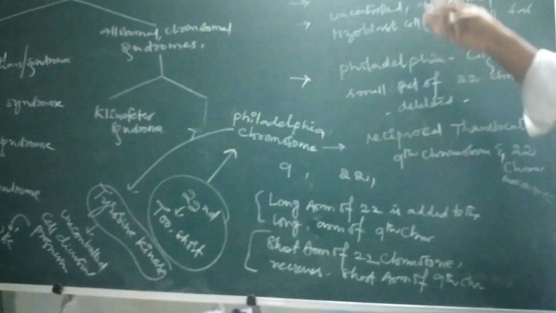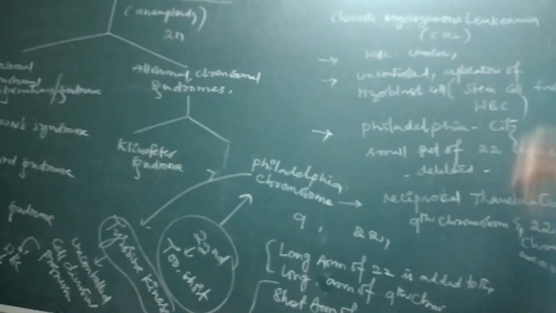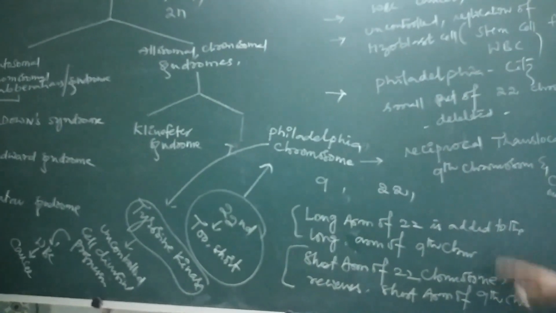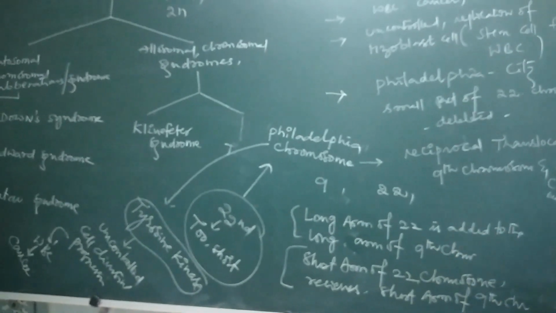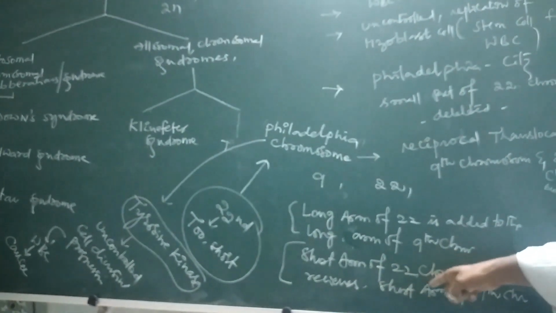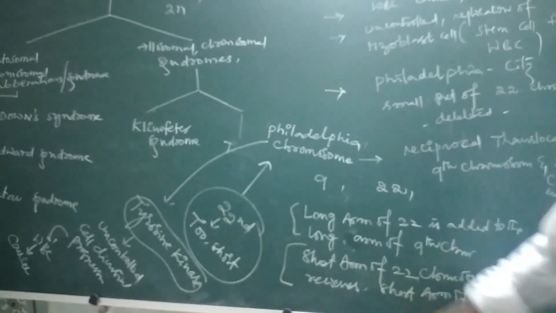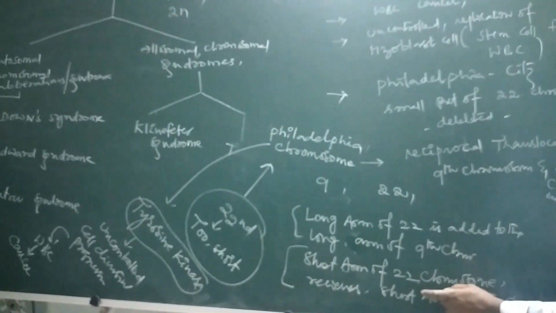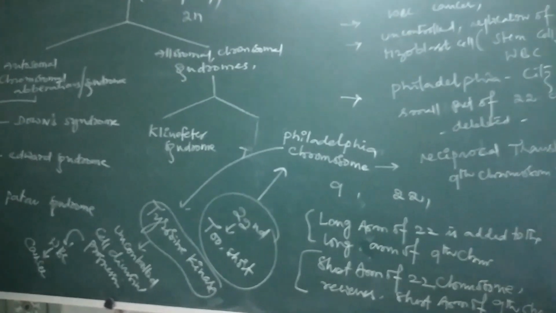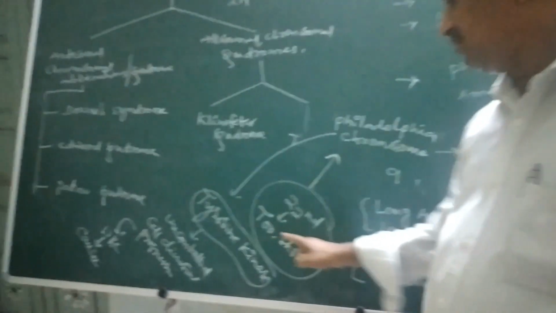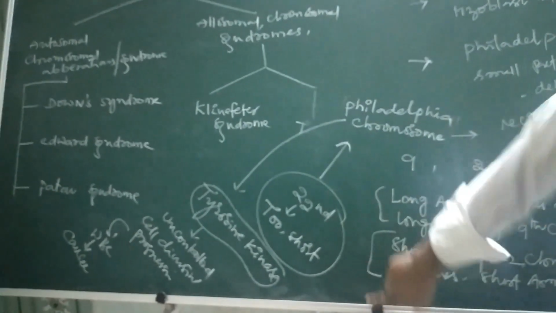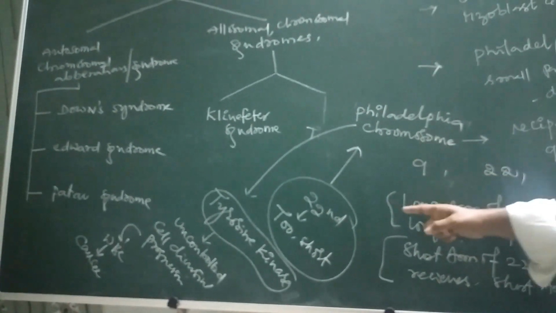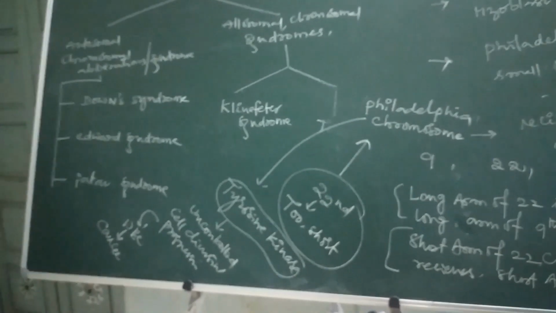Now the long arm of 22nd is added to the long arm of the 9th chromosome. The short arm of the 22nd chromosome receives the short arm of the 9th chromosome. Finally, the 22nd chromosome abnormally becomes too short. That very shortened 22nd chromosome we named the Philadelphia chromosome, and that process is called Philadelphia translocation.